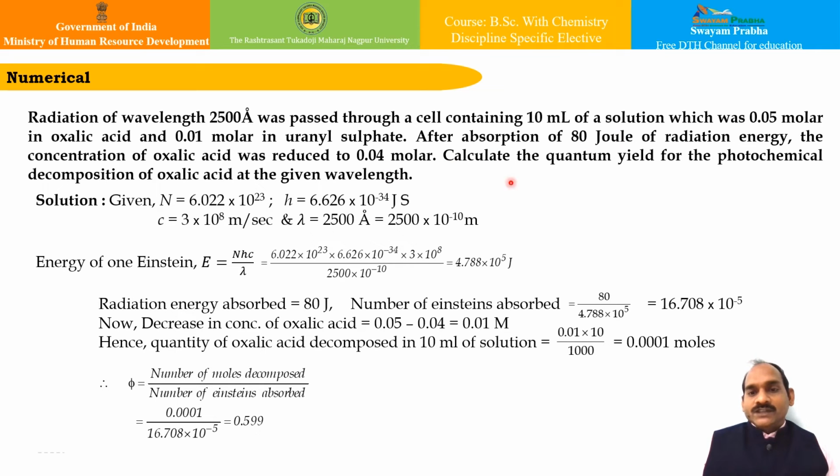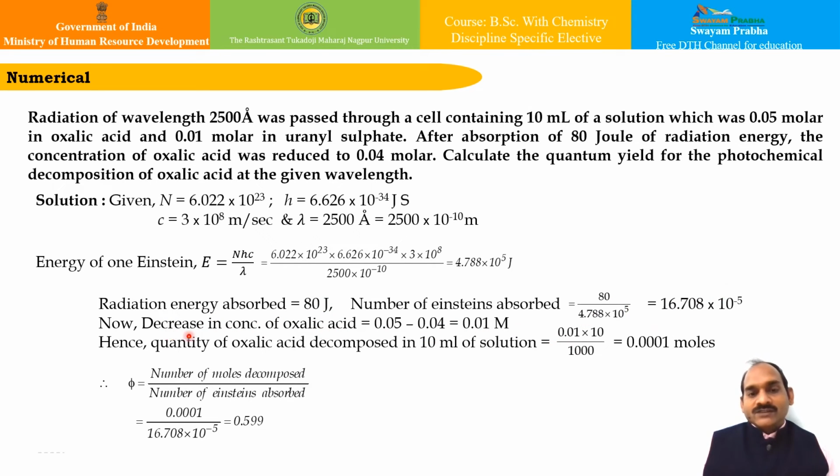In this case, we need to calculate the quantum yield of photochemical decomposition of oxalic acid at the given wavelength. If I use the formula E = N h c / lambda, I can substitute the Avogadro number, Planck's constant, and the speed of light over the wavelength, which is given. So my energy is this. The radiation energy absorbed is 80 joules, so the number of Einsteins absorbed will be this much.